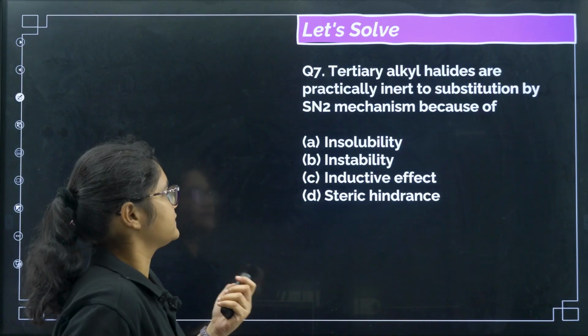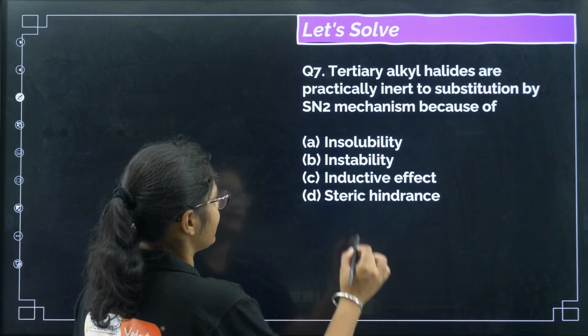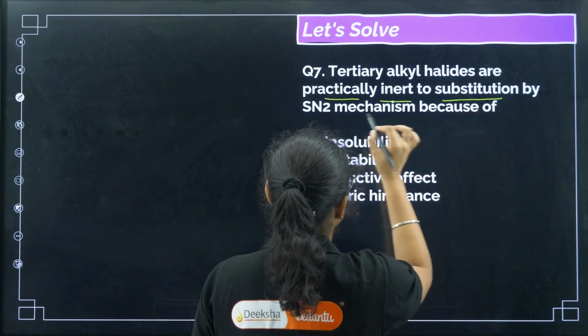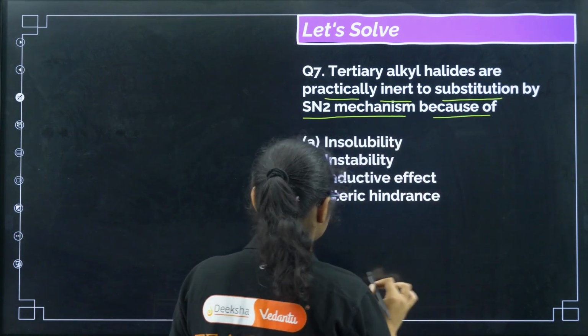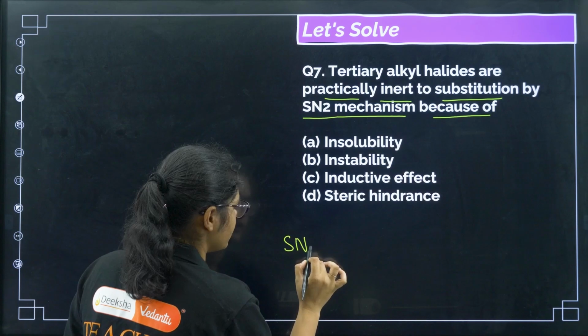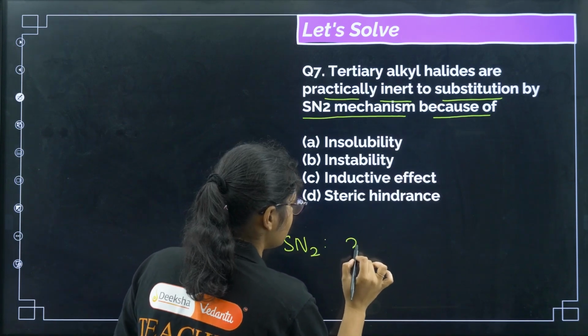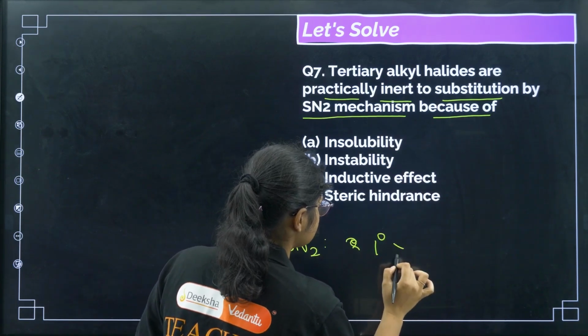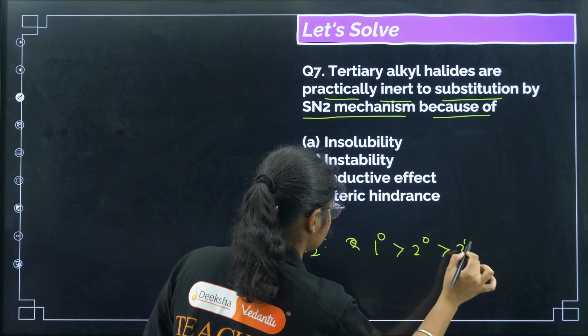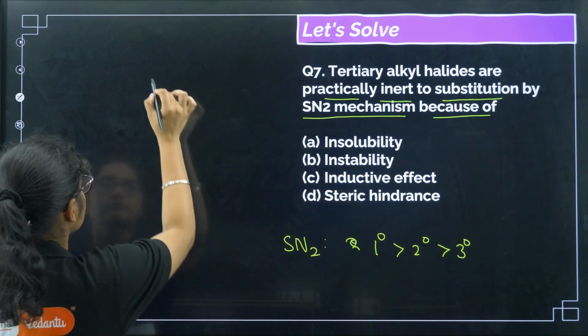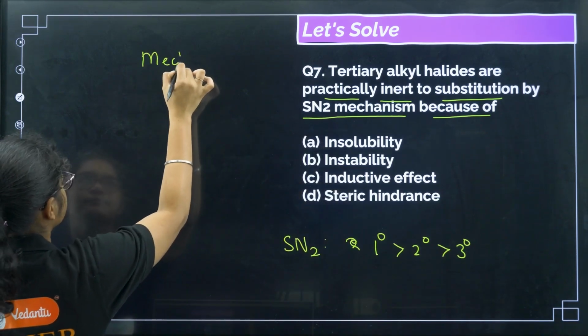Okay, next, the tertiary alkyl halides are practically inert to substitution by SN2 mechanism because. So if you see the SN2 order, what is the SN2 order? Primary, secondary and then tertiary. And what is the basic mechanism of SN2?